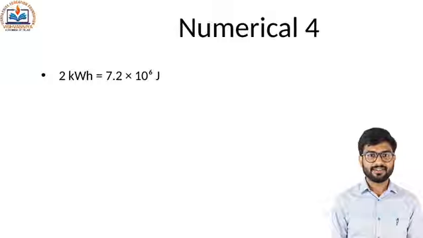Final question. Convert 2 kilowatt hours into joules. 1 kilowatt hour is 3.6 into 10 to the power 6 joules. So 2 kilowatt hours is 7.2 into 10 to the power 6 joules.